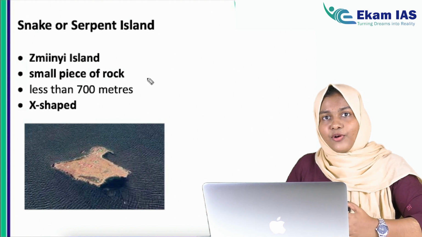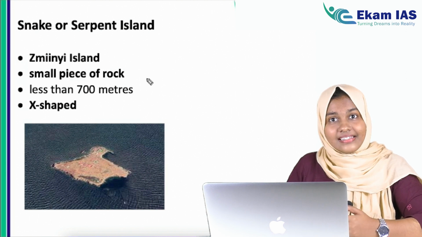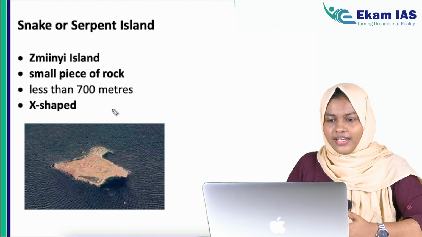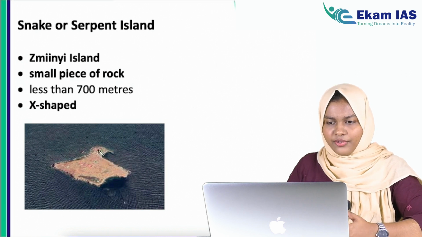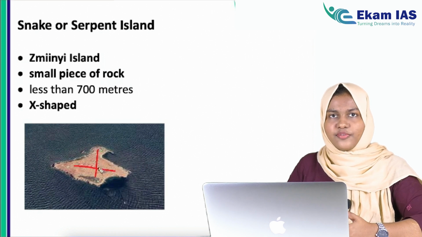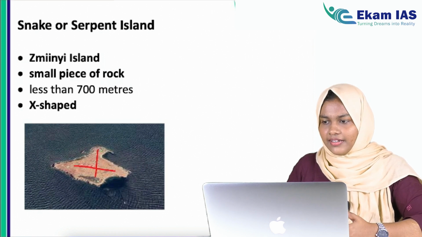It is a very small piece of land with a size of less than 700 meters. It is also called the X-shaped island, maybe because of the shape. I don't know how it is X, but I think so. So this is an image of the island. This is the Snake Island.